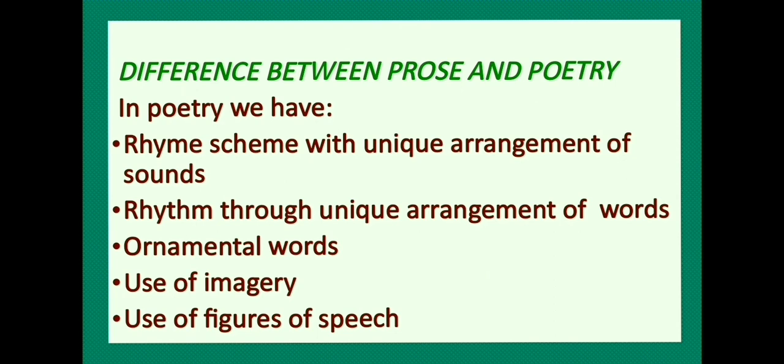After reading the poem, you must have noticed the difference between prose and poetry. In a prose lesson, we don't have some peculiar things that we can find in poetry. Dear students, please note down that in poetry we have rhyme scheme with unique arrangement of sounds.